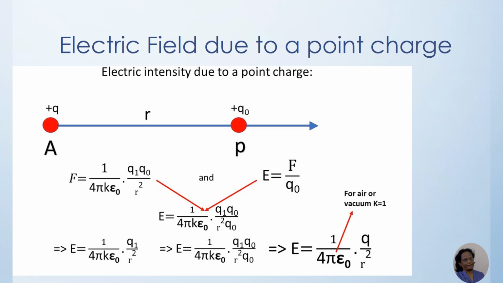Now the force existing there will be 1 upon 4 pi epsilon 0 times Q1 Q2 upon R square. Also, in the first slide itself, I explained E equals F upon Q0. So when this force is divided by Q0, that gives the formula for the electric field due to a point charge. Finally, the formula comes as E equals 1 upon 4 pi epsilon 0 times Q upon R square. Here K equals 1, because this full part we have done in air.